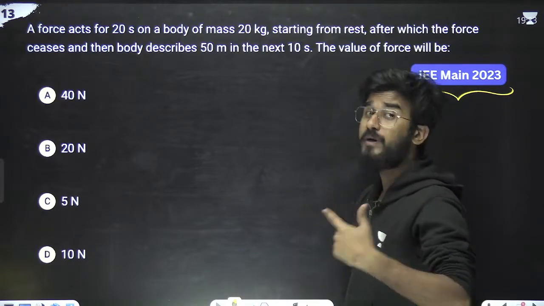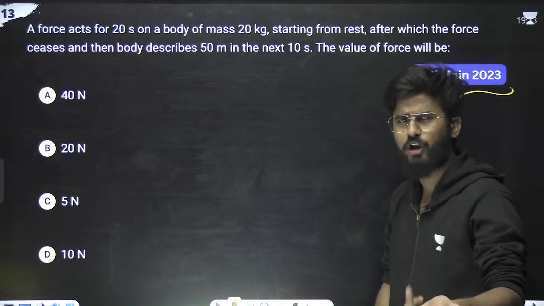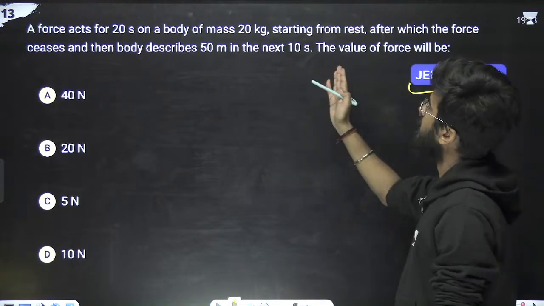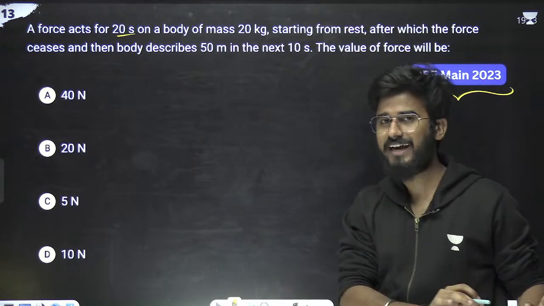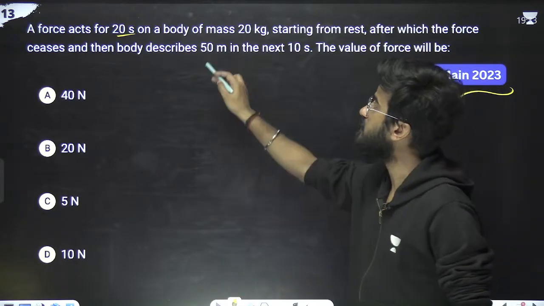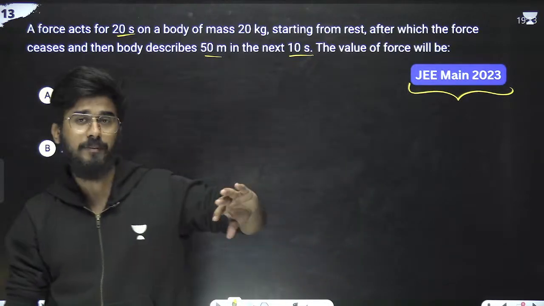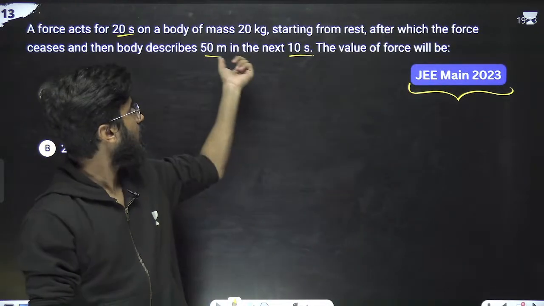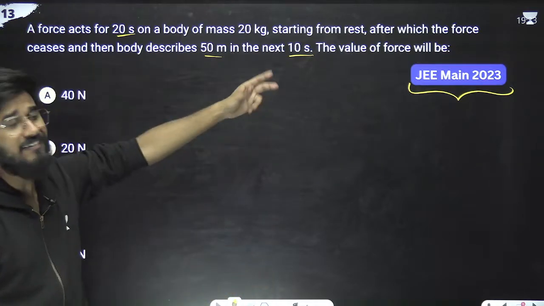Okay, for 20 seconds, it will be going with some acceleration or some velocity. After 20 seconds, the force ceases, the force just vanishes, and the body describes 50 meters in the next 10 seconds. It means constant velocity, like 50 meters in 10 seconds, so that will be around 5 meters per second, right? So what is the value of force?